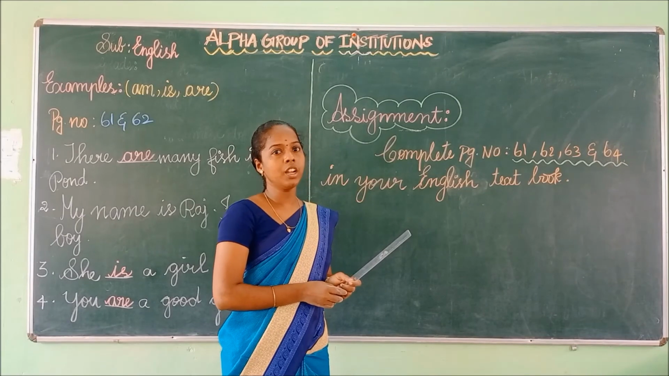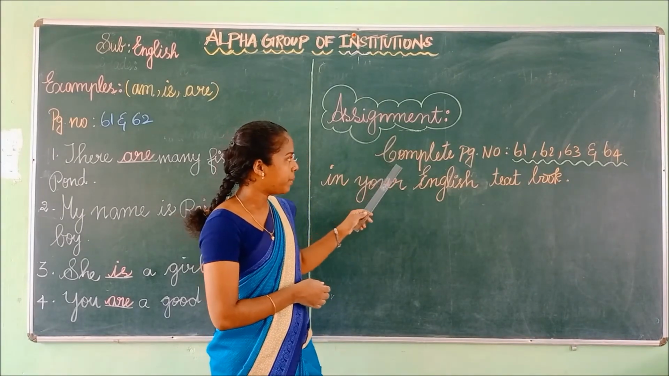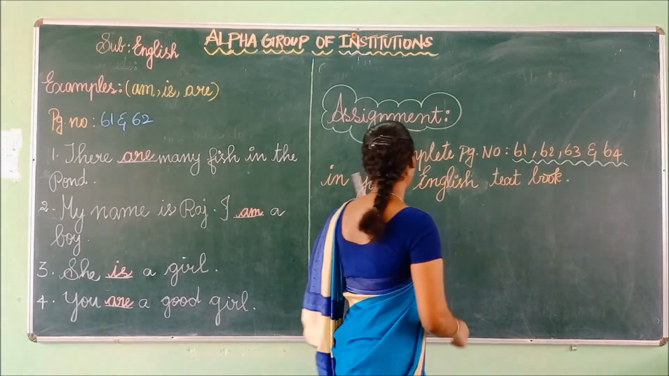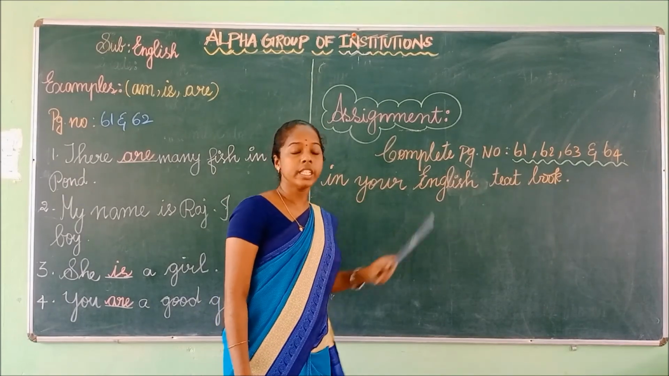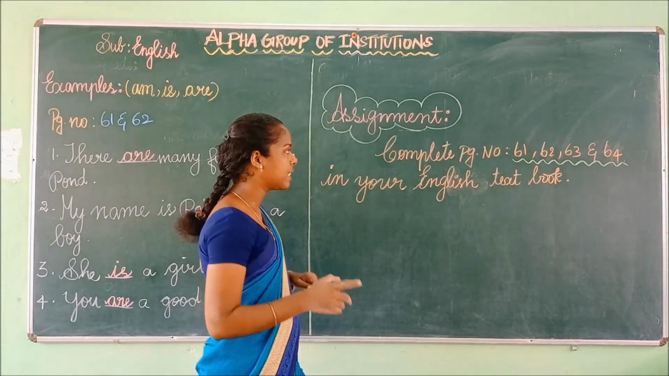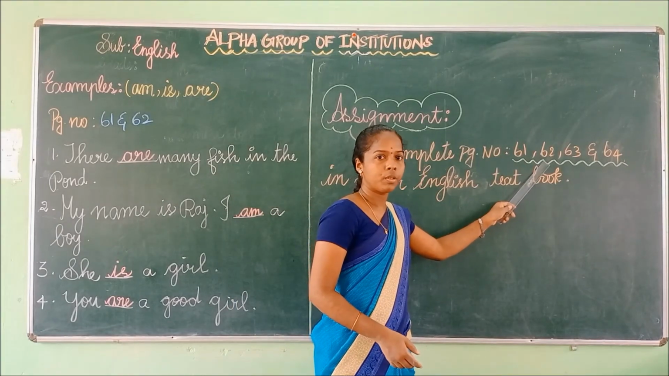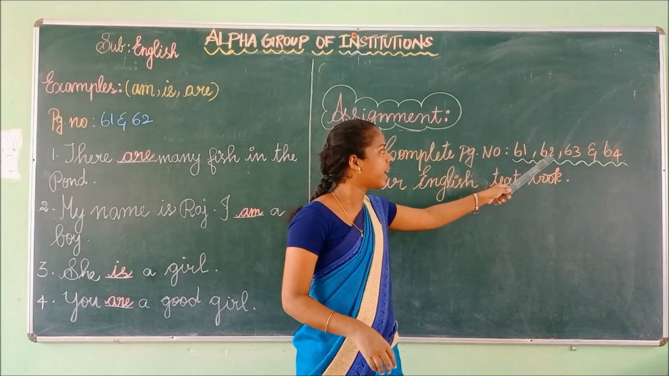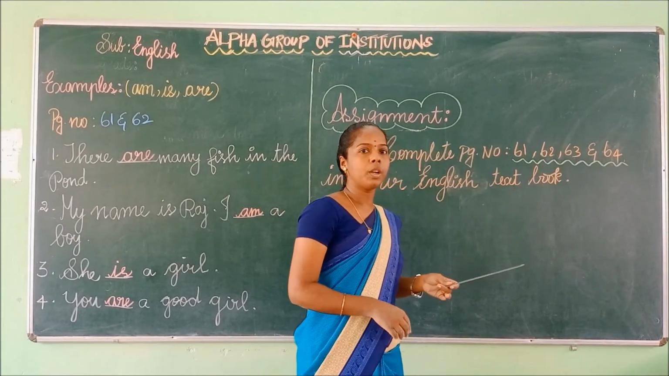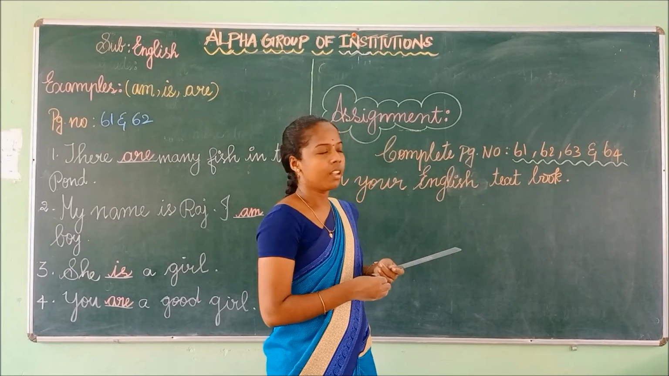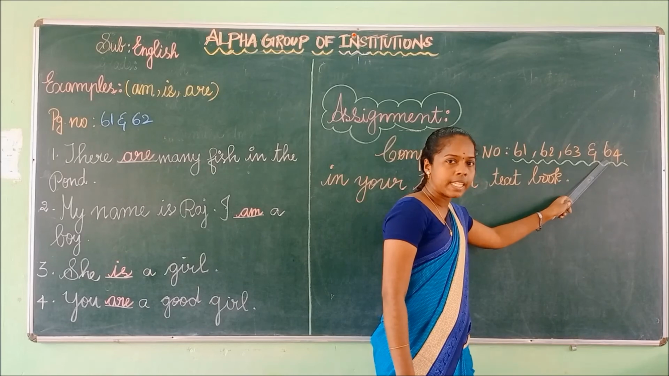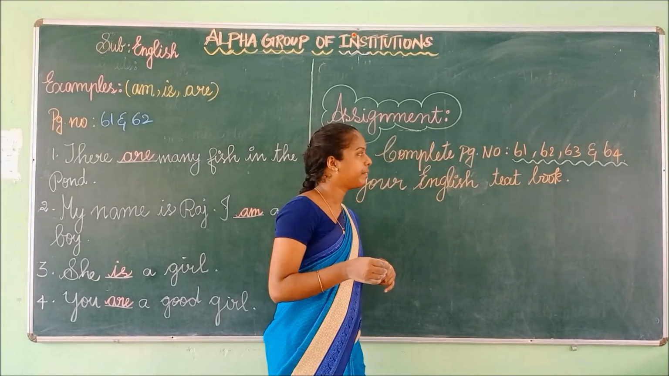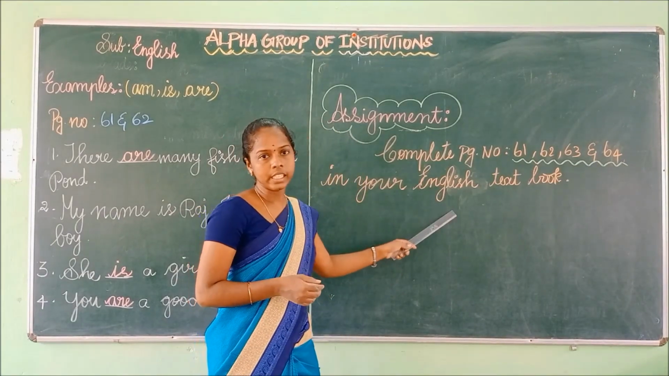Now it's time for your home assignment. You have to complete page numbers 61, 62, 63 and 64 in your English textbook. Children, listen carefully. You have to complete the uses of am, is, are on page numbers 61 and 62. On page 63, complete the 7 days of the week. Finally, on page number 64, you have to complete identifying things from the given pictures in your English textbook.